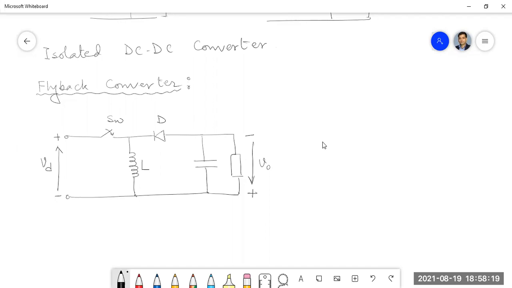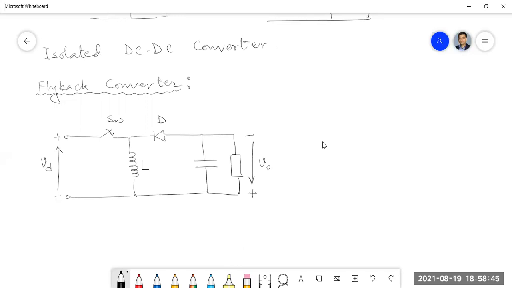In the normal buck boost converter that I have drawn, we don't have any electrical isolation. Directly this VD is connected to your circuit. There are certain advantages of giving isolation in the circuit, from the safety point of view.